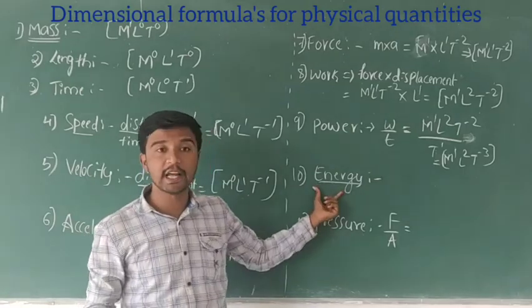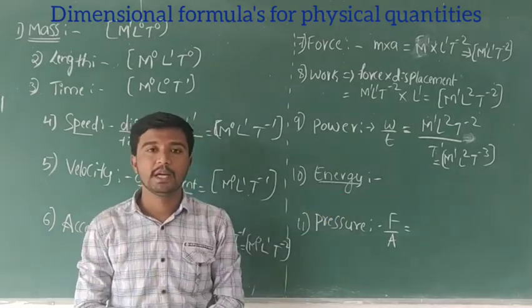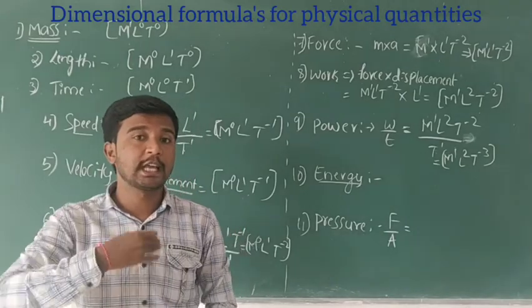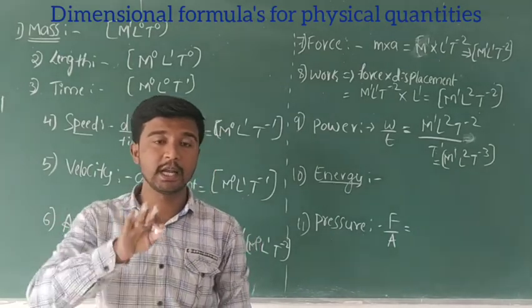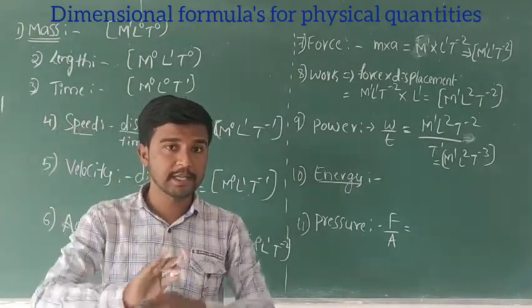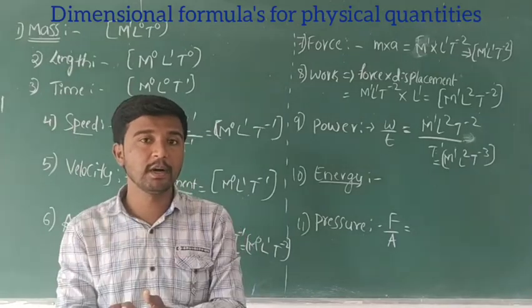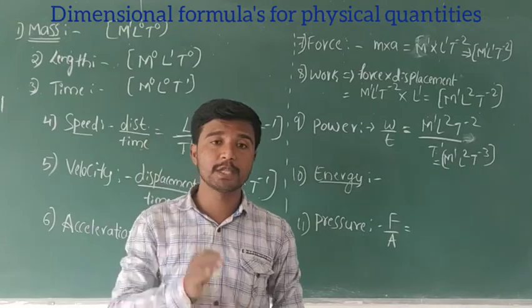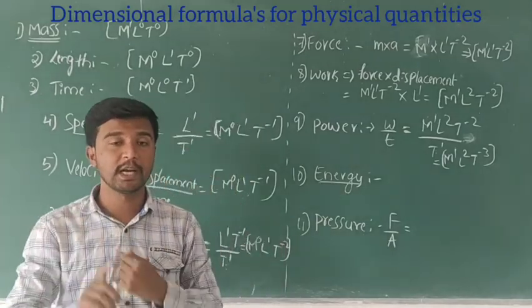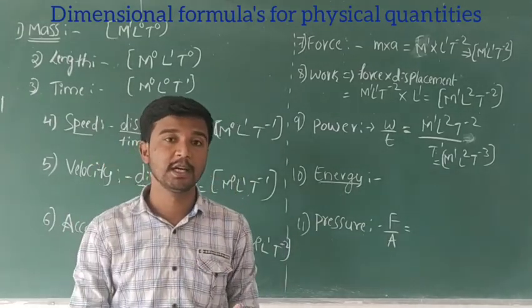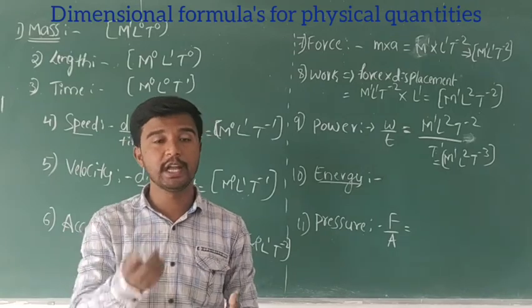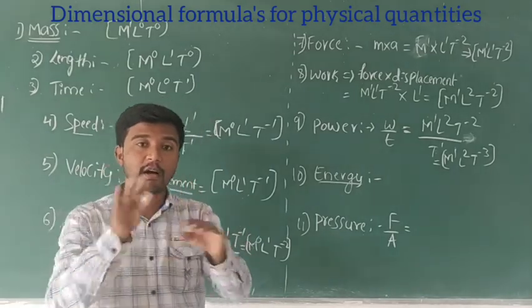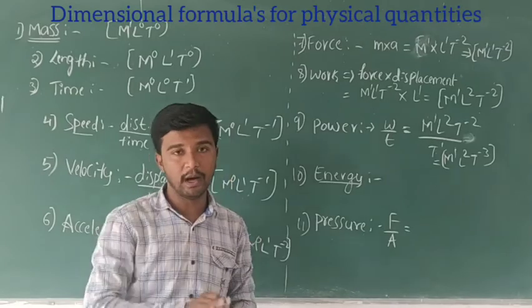Okay. So next, energy. Energy is the capacity to do work, which means energy depends on work. Work and energy are both the same. There are many energies in the universe: potential energy, kinetic energy, thermal energy, geothermal energy, wind energy. All these energies involve work.